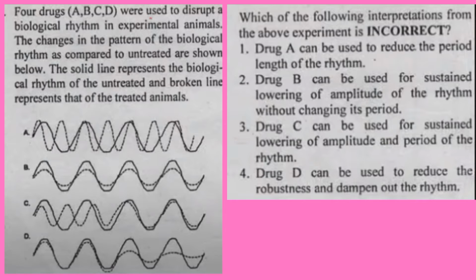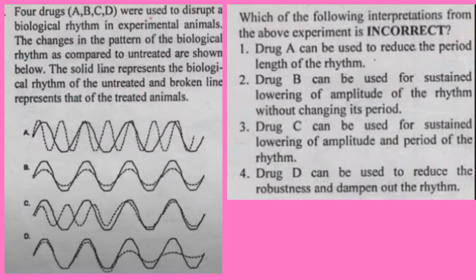Here look at this. They said that solid line is untreated by the drugs and a dotted line shows the treated. Then first we will look at the first option, that A can be used to reduce the period length of the rhythm. Solid line represents the untreated.